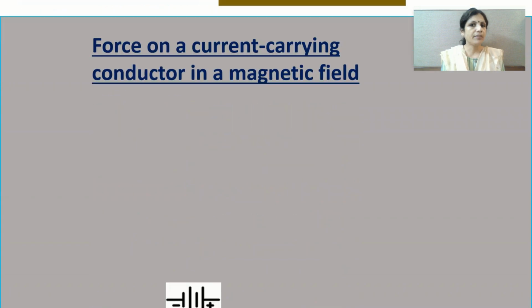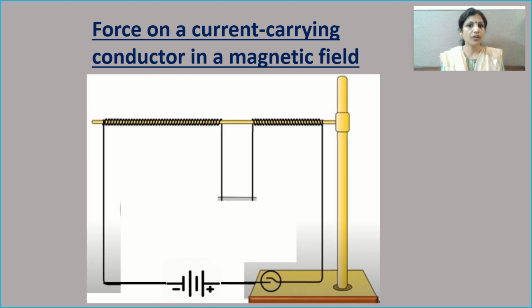So this is the assembly which I showed you in the previous slide. We have taken an aluminium rod. It is actually in the form of a sheet here. This is connected with the help of a wire to a battery and a tap key. Just see here, this is the symbol for the tap key.